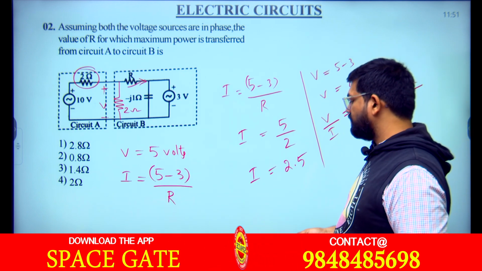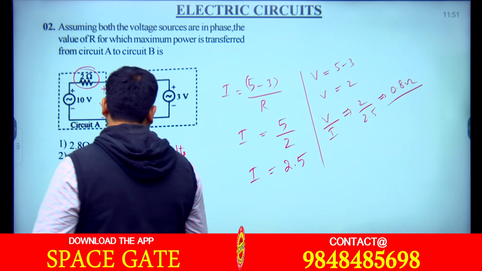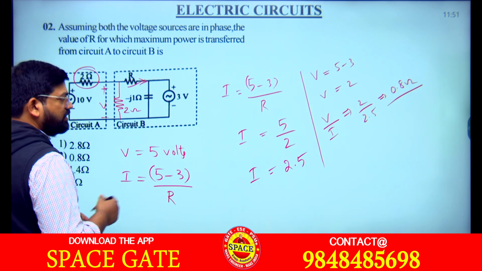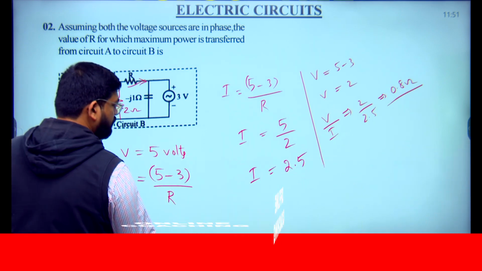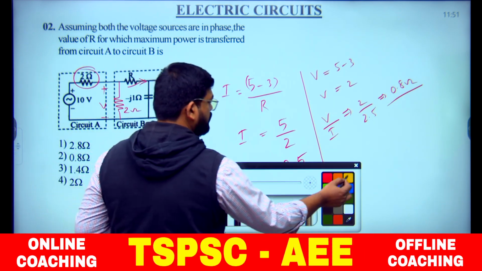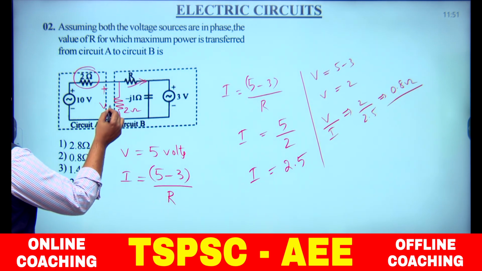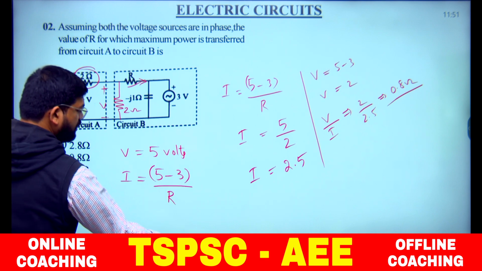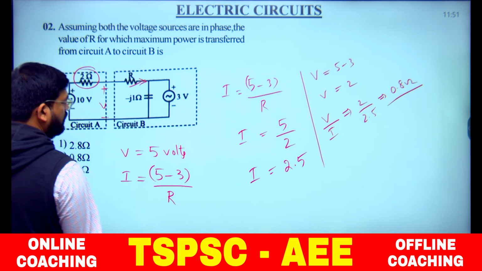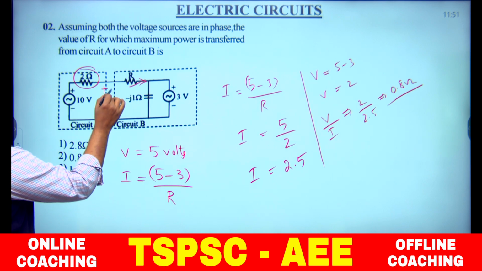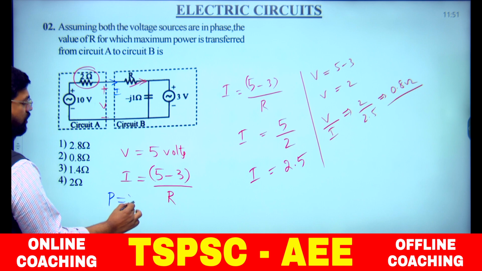That is the resistance. Otherwise, suppose you are not getting this properly, what do we do here? What is another method? But this becomes a lengthy procedure. I am using another color here. We assumed the same voltage which we applied here, and current is I. So power is the product of voltage and current.